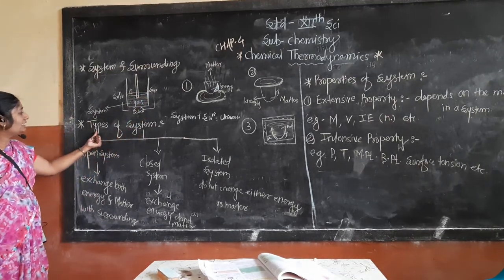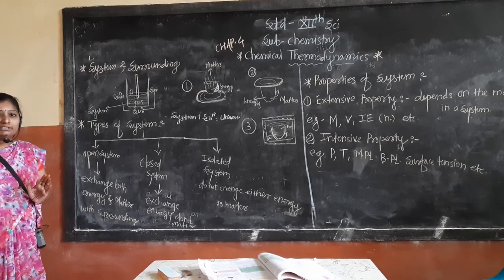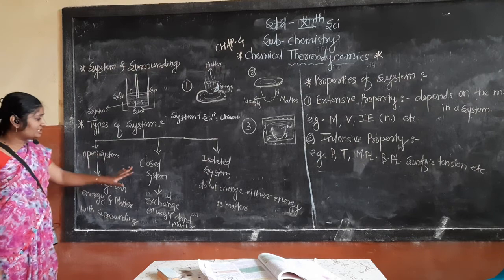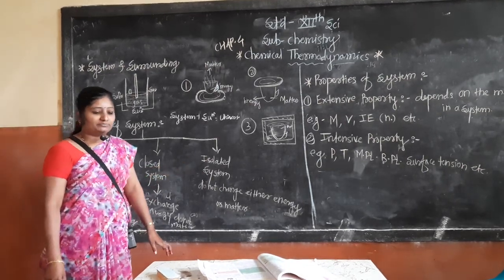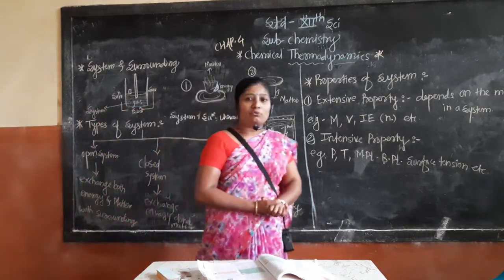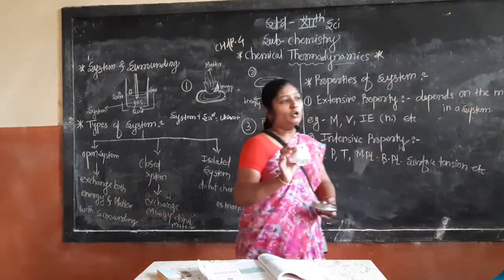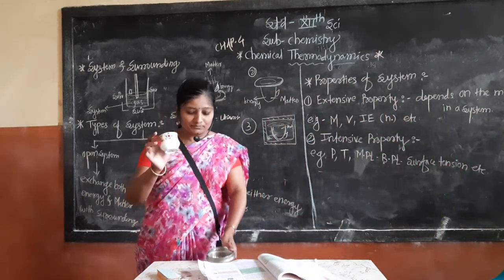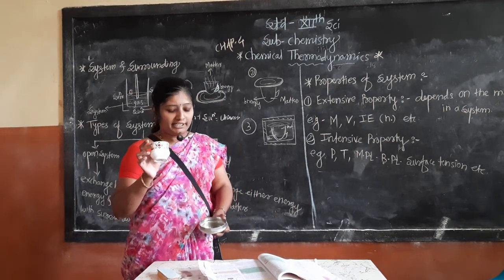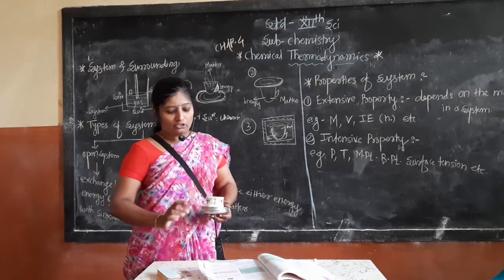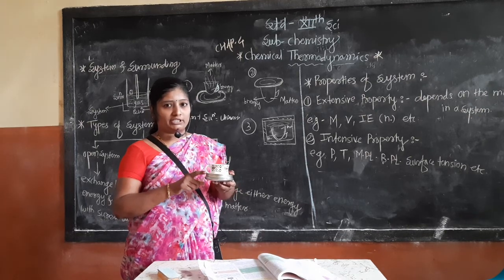Next concept to study: types of system. There are three types of system. First is the open system, second is the closed system, third is the isolated system. All students observe a cup and saucer with hot tea.